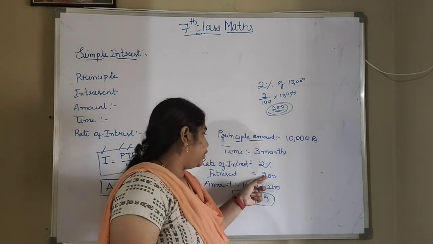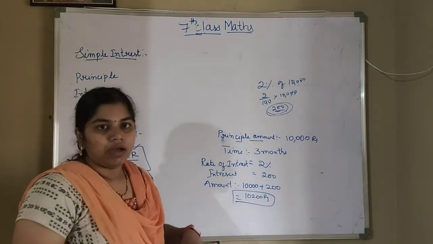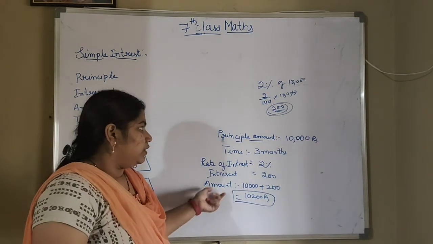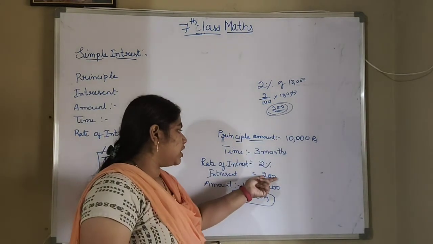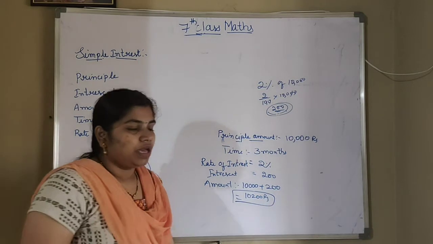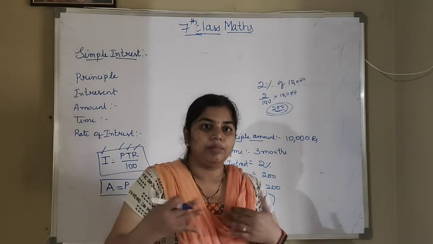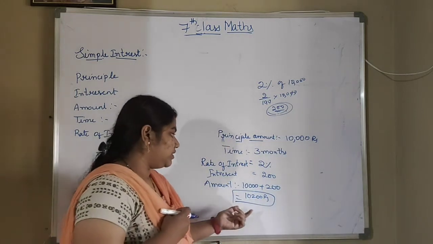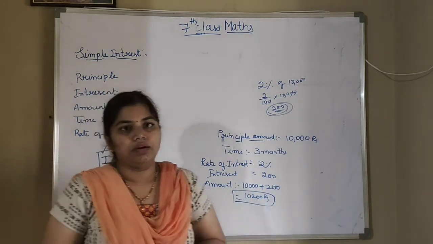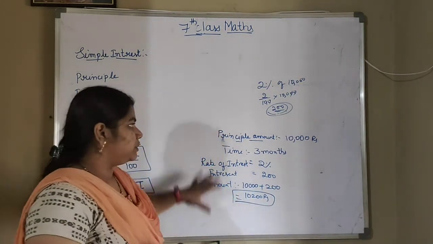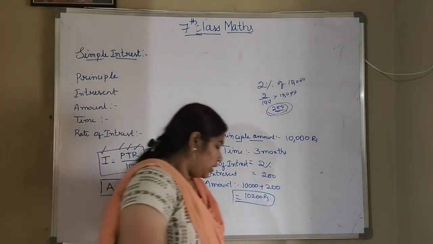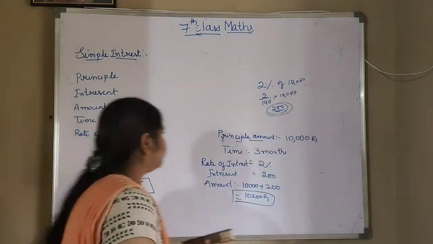So the 200 rupees becomes the interest amount. And what is the amount? If you add the principal amount plus the interest amount, that becomes the amount value she is returning me. So she is returning me a total of 10,200. So this is about principal and interest. Okay, now we will start our problems.